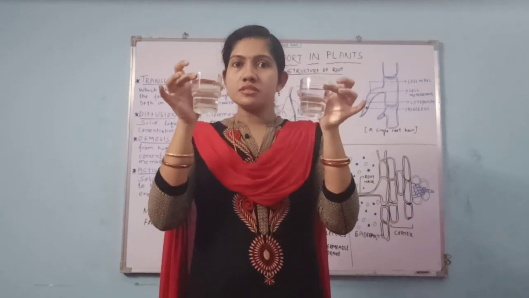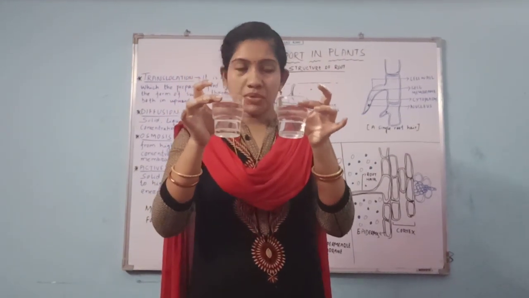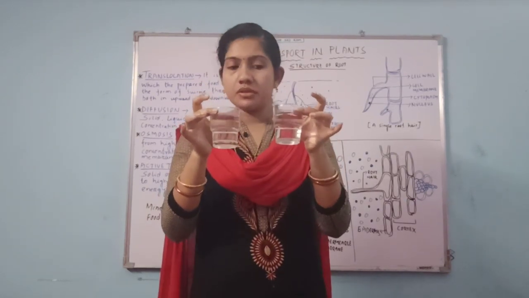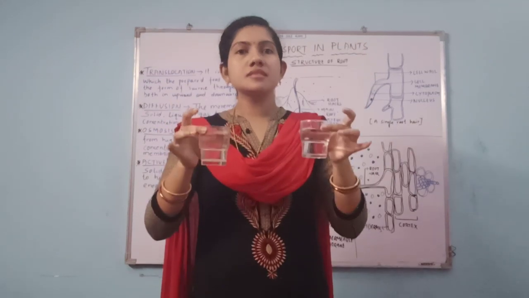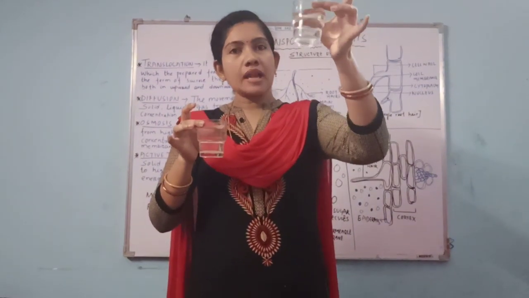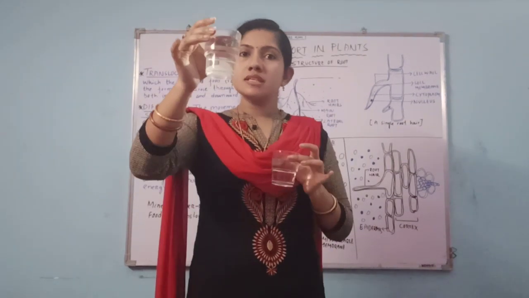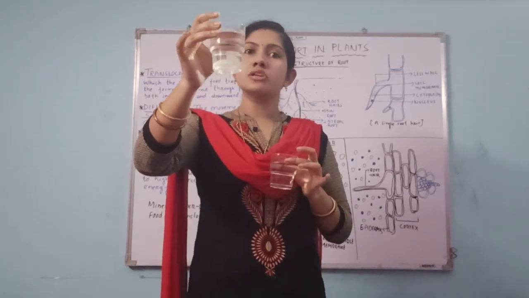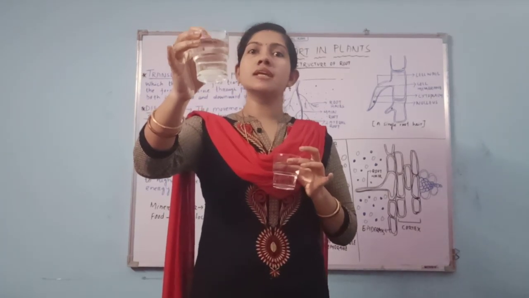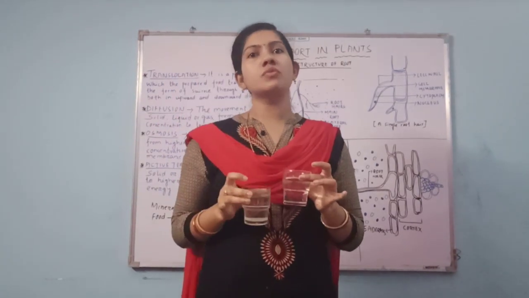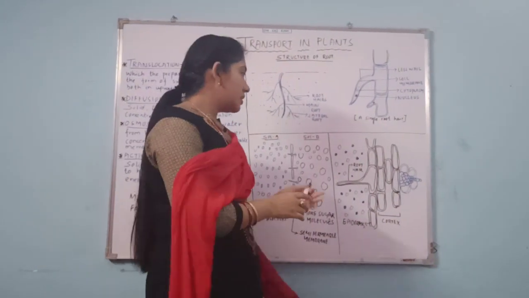This is known as concentration. Concentration means the amount. This is a normal water and this is sugar water. We can say this is a glass with high concentration of water. This is a glass with high concentration of sugar because it has dissolved sugar in it which takes the place of water.